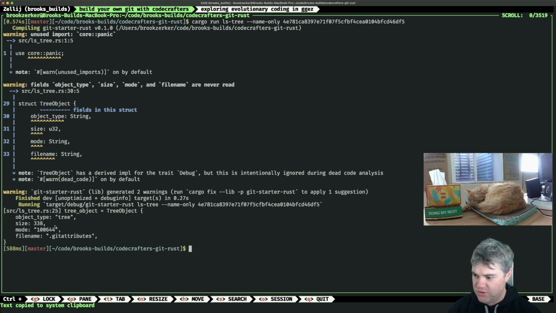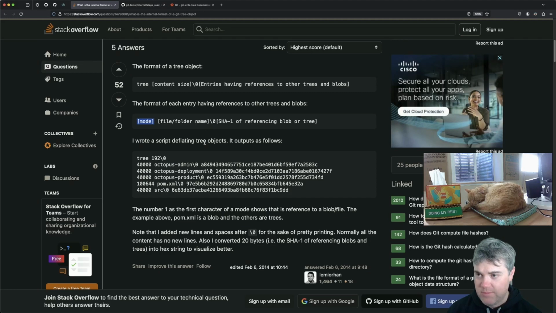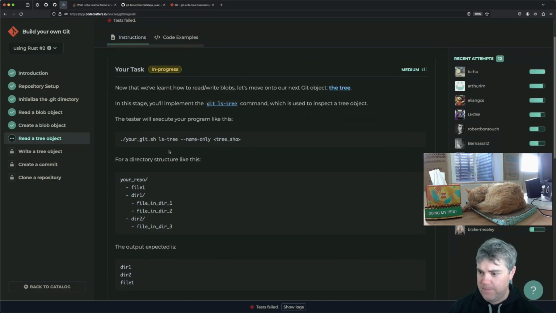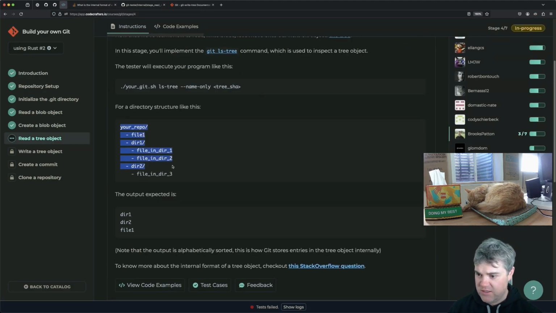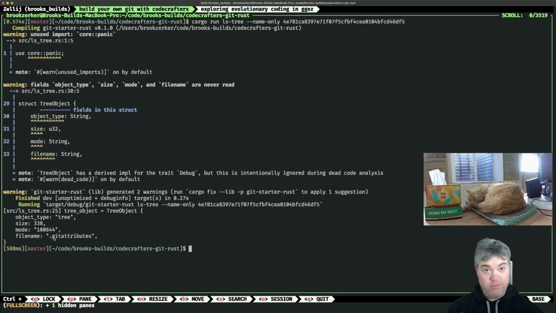I guess the entire point of this is we wanted to get the file name from it because you only want the top level, right? Given this directory structure, the expected output is dir1, dir2, file1. We don't care about these files here. So I want to take these file names, throw them into a vector, and sort the vector by name.